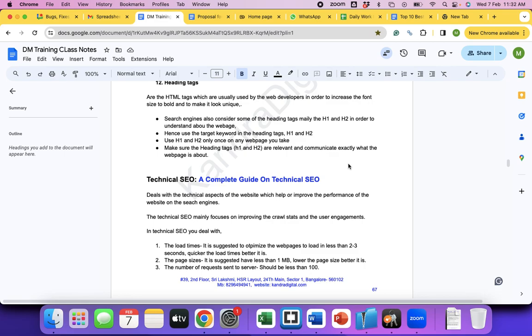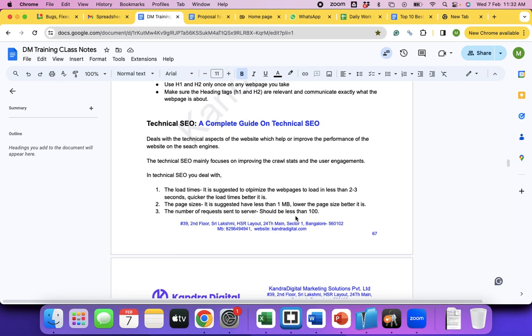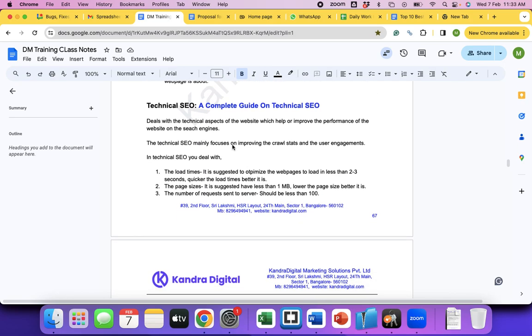Ranking your website, placing your website in the top, happens only when these three metrics are super good. Correct? Right? So that's why technical SEO is super important. Technical SEO mainly focuses on improving the crawl stats and the user engagement.